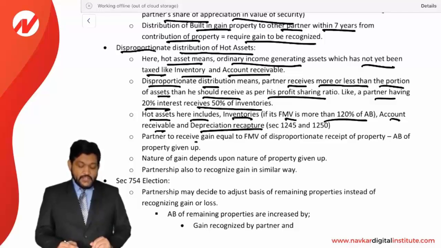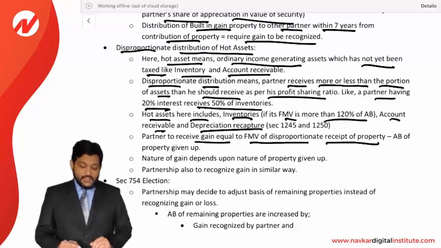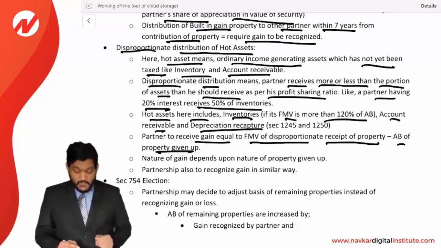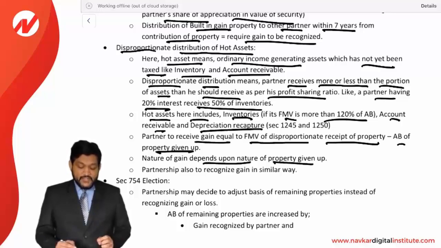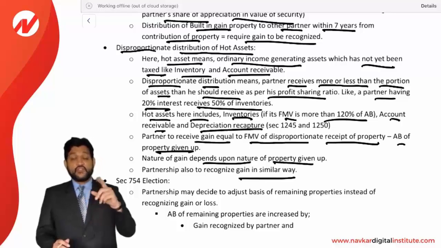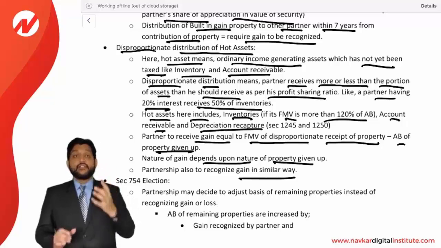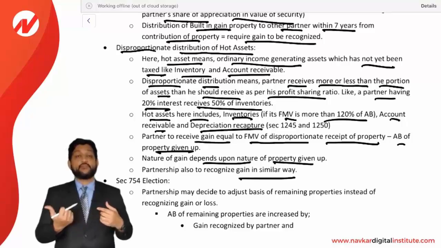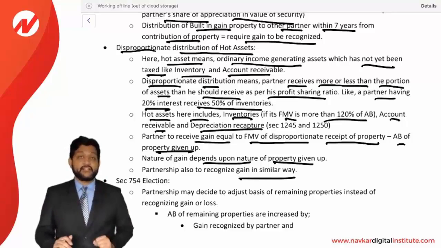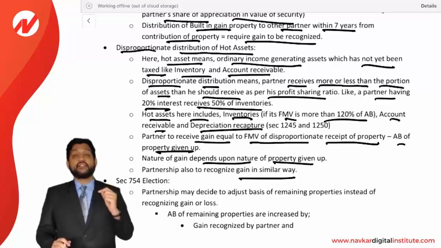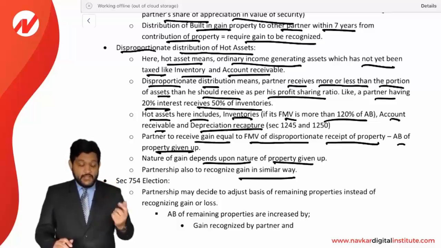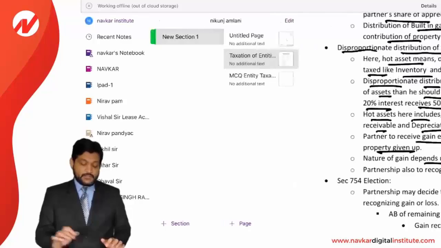The partner receives a gain equal to the fair market value of the disproportionate receipt of property less the adjusted basis of the property given up. The nature of the gain depends upon the nature of the property given up. The partnership also recognizes a gain in a similar way. So both have to recognize gain like this. If you are receiving a disproportionate property, the FMV of the disproportionate property received less the property given up, that difference is going to be the gain recognized by the person. Remember, this rule is applicable for hot assets only. Let's see with an example how it will be done.